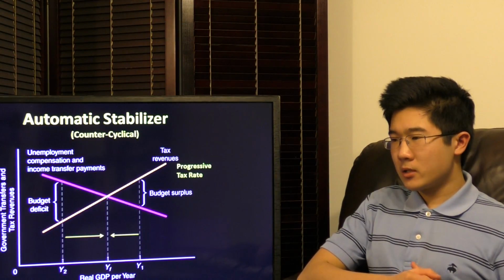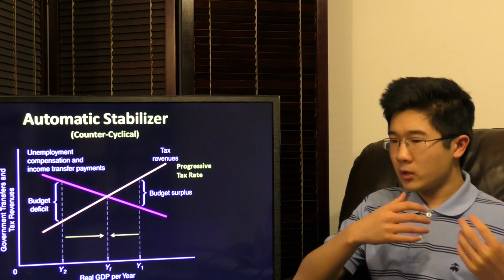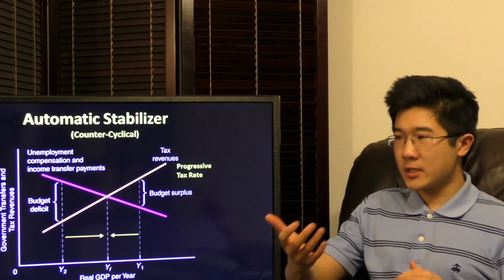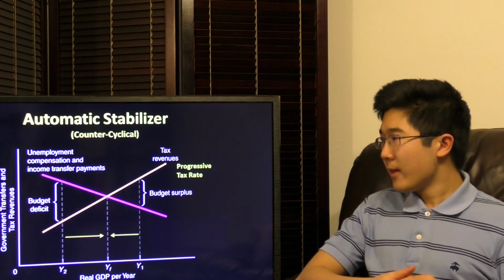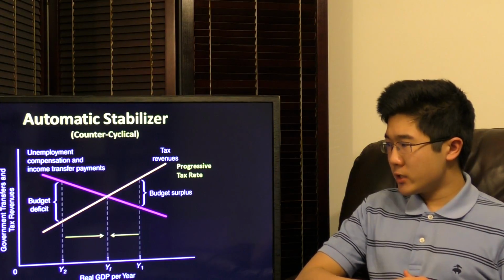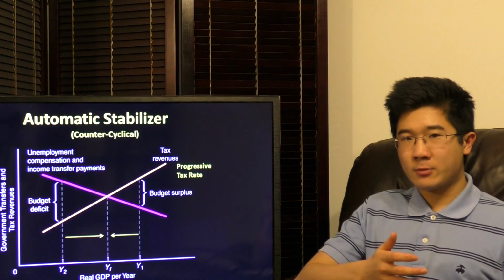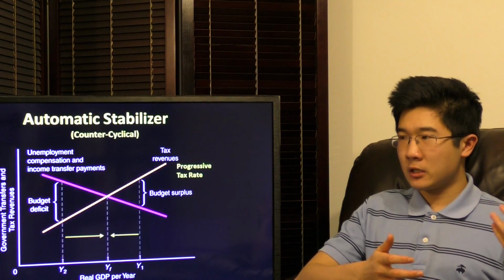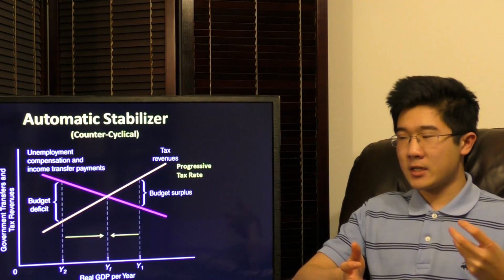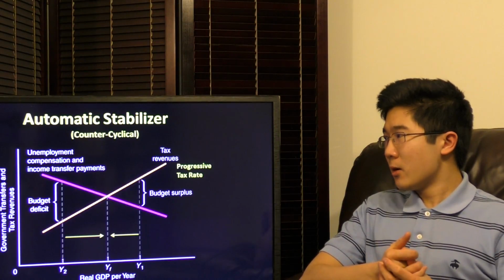Tax revenues decrease because many tax brackets, especially income tax, are progressive taxes, which means that the rate increases as your income increases, marginally speaking. Since median household income typically decreases during recessionary times, more people are on the lower spectrum of the tax bracket. Therefore, tax revenue collection is lower percentage-wise, because income is lower in general. So as a result, we see less tax collection and more government transfers.